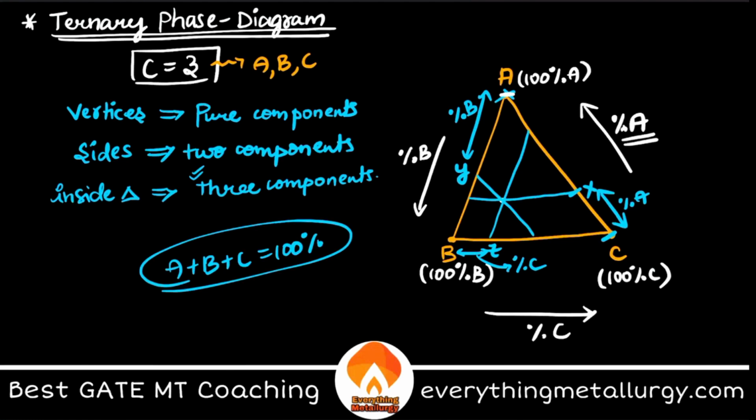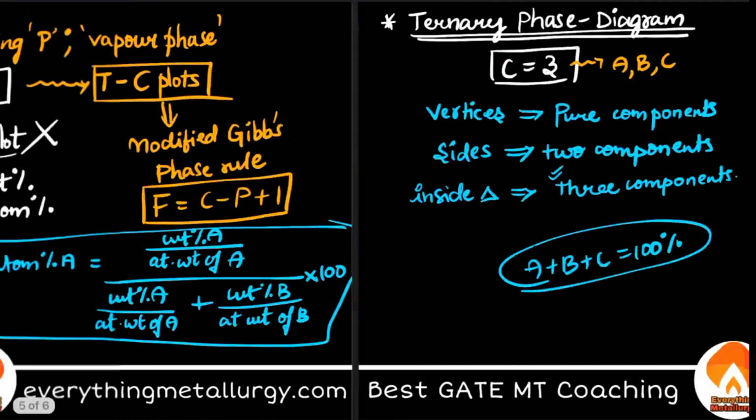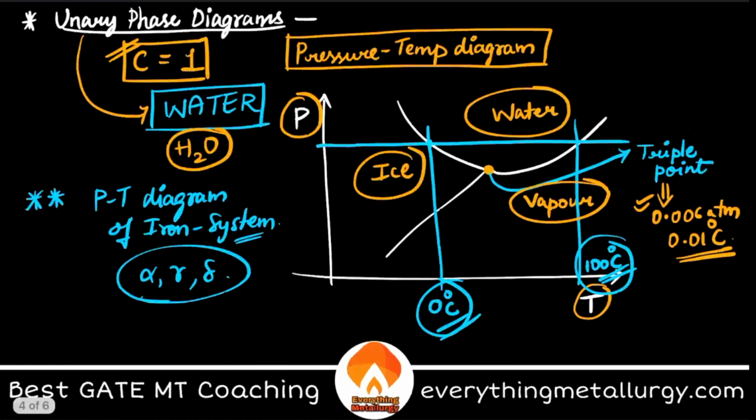So this is how you can easily study a ternary phase diagram. Before ending the phase diagram topic, I just want to go back to this unary phase diagram and explain how you can use the Gibbs phase rule. So what is the Gibbs phase rule here? This will be F equal to C minus P plus 2.